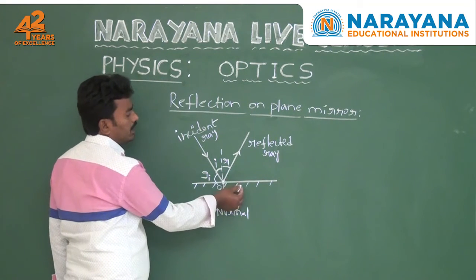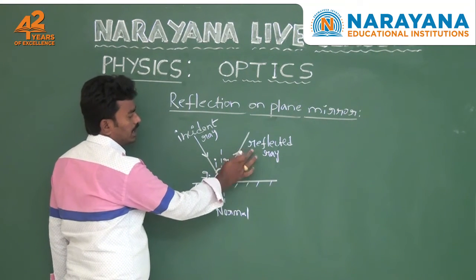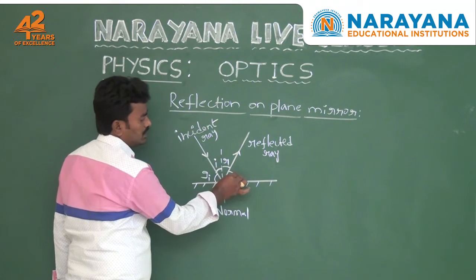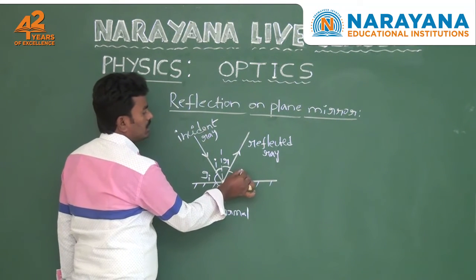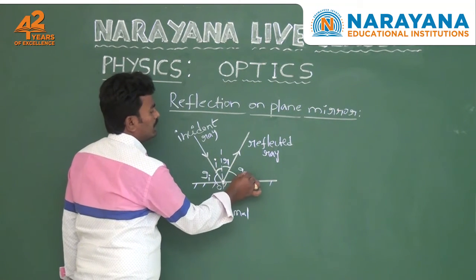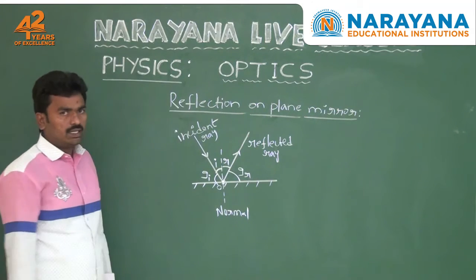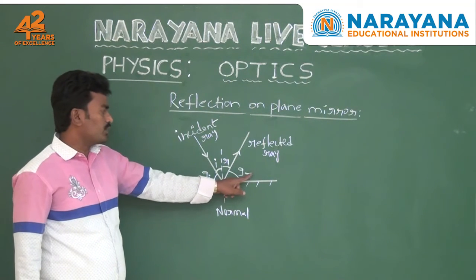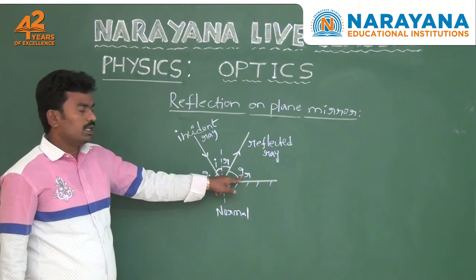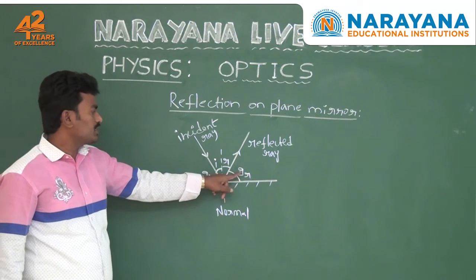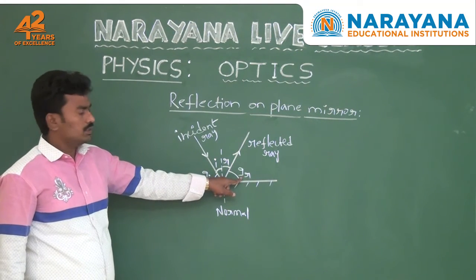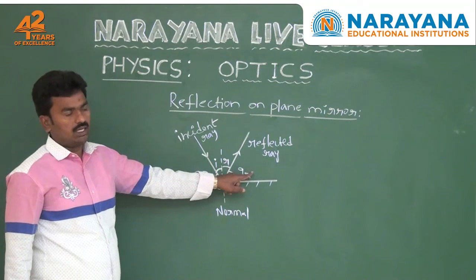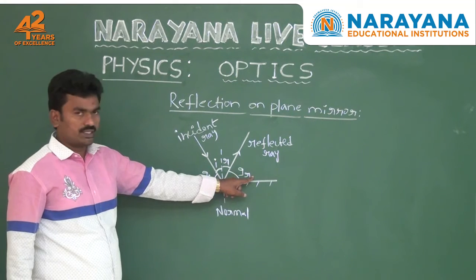Next, you take the angle between reflected ray and plane surface. Then the angle is called glancing angle of reflection. It is denoted by GR. Here G means glancing, R means reflection. So glancing angle of reflection.